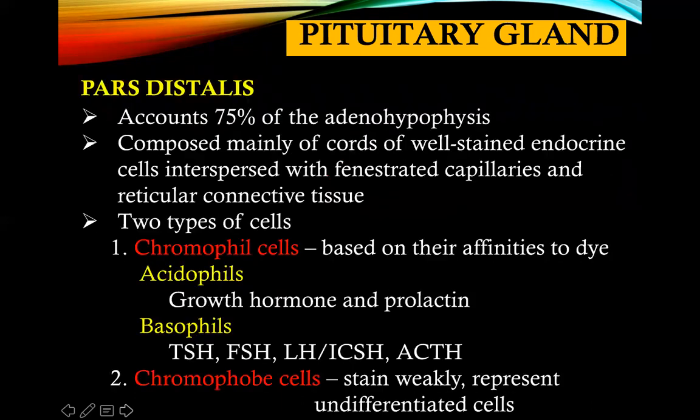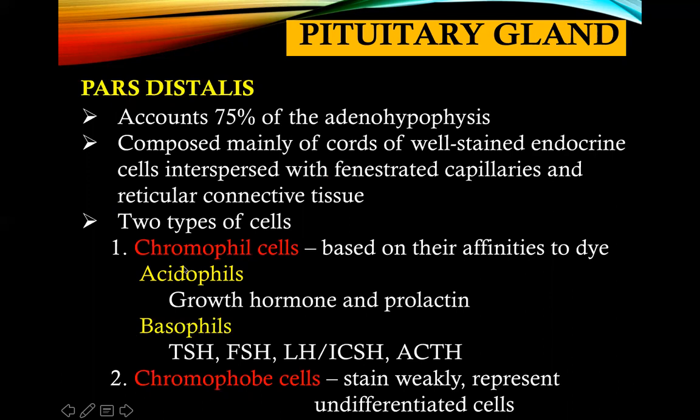Pars distalis accounts for 75% of the whole anterior pituitary gland, and it is composed mainly of cords of well-stained endocrine cells that are interspersed with fenestrated capillaries and connective tissue, specifically a reticular part. In the pars distalis, there are two types of cells: the chromophil and the chromophobe cell. As the name implies, chromophil cells have affinities to dye. And that dye basically is your acidophil and basophils.